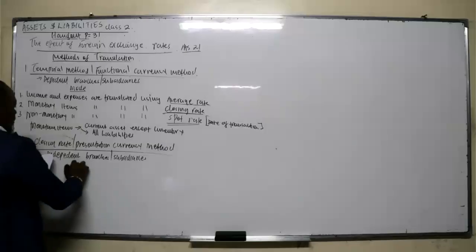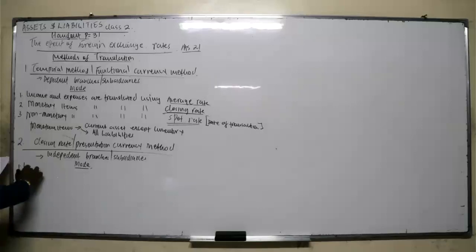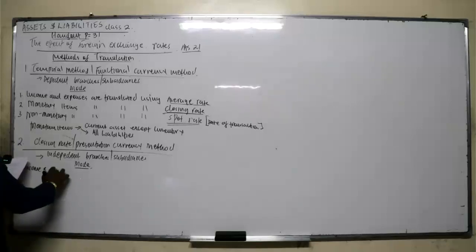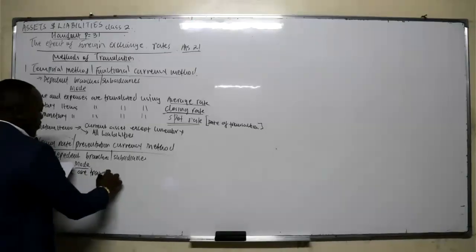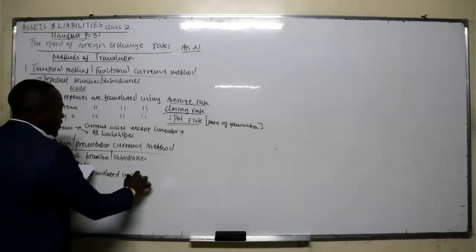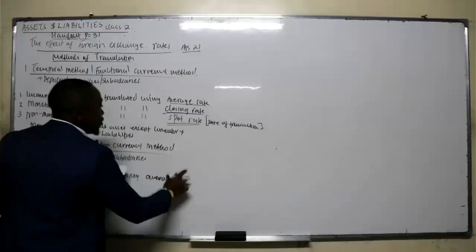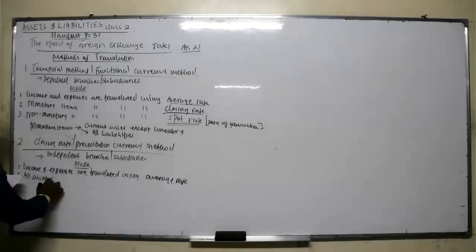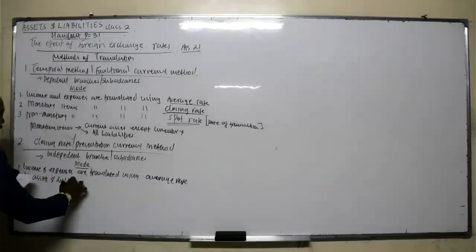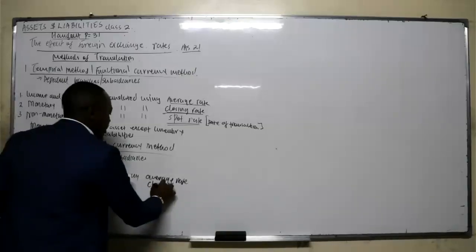Closing rate method. What is the mode of translation? Number one, also, all the income and expenses are translated using the average rate. Both methods are the same for income and expenses: use the average rate. Number two, all assets and liabilities are translated using the closing rate.